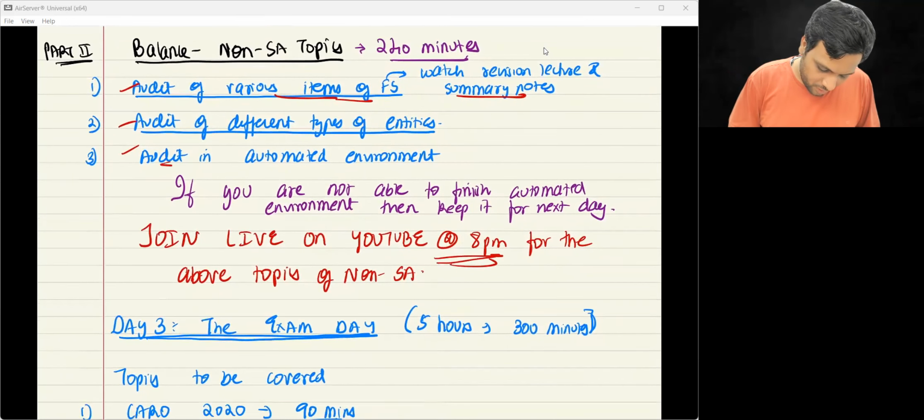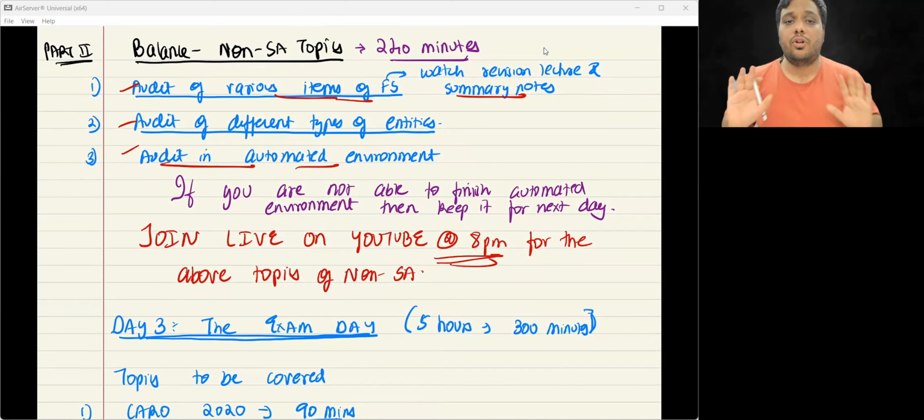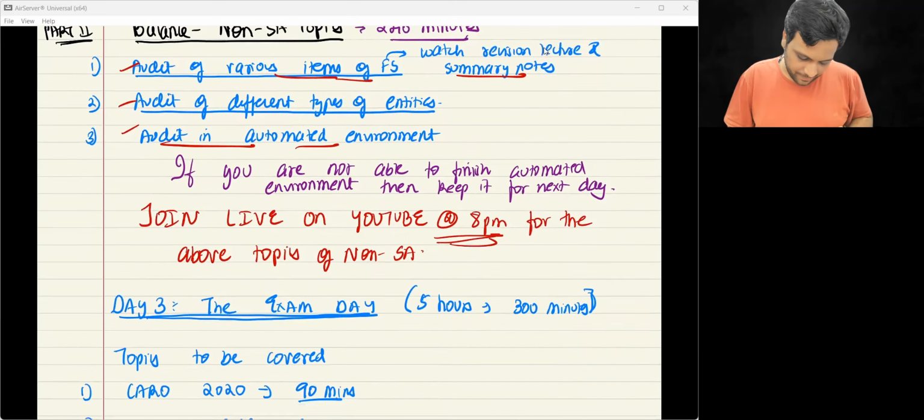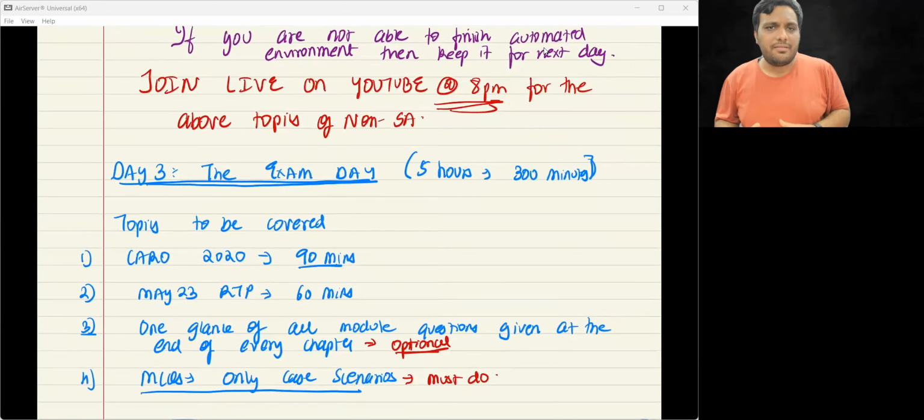Now, audit in automated environment, very simple, per concept 2 points and module questions by heart. Per concept 2 points and module questions by heart, because one question of 5 marks will come from this, and you will have to score full marks in that particular question. Promise. Okay. Then when I talk about the exam day, I've calculated 5 hours.